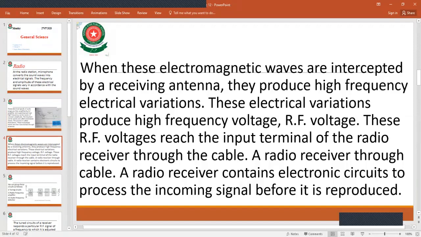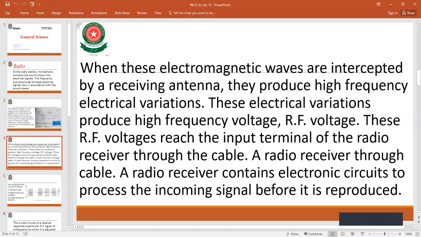When these electromagnetic waves are intercepted by the receiving antenna, they produce high frequency electrical variations. Wherever the receiving antenna catches the signal, these electrical variations produce high frequency voltage, RF voltage, radio frequency voltage.